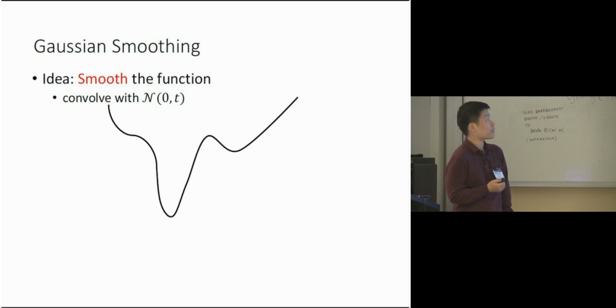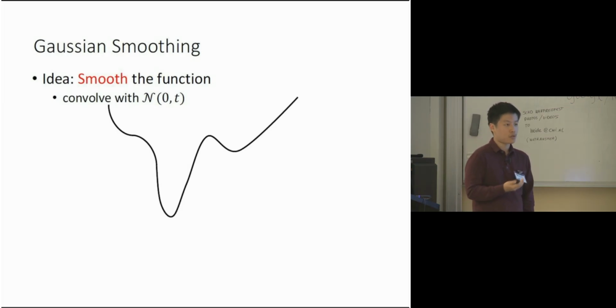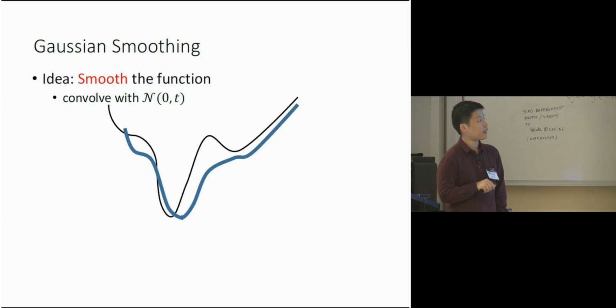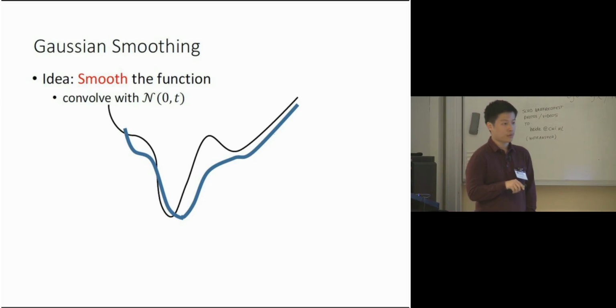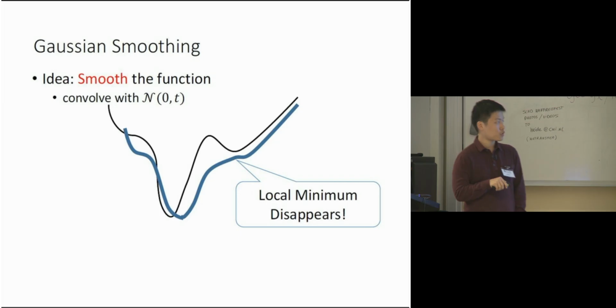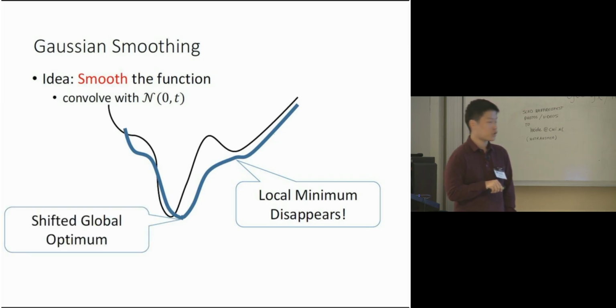In this talk, I will particularly consider Gaussian smoothing. Gaussian smoothing means that we convolve the function with a Gaussian function with mean 0 and variance t. Here t controls the smoothing level. When t is 0, we basically get the original function. If we choose t properly, then maybe we can get rid of the bad local optima and the function is well behaved. But we should also notice that the global optimum somehow shifts.